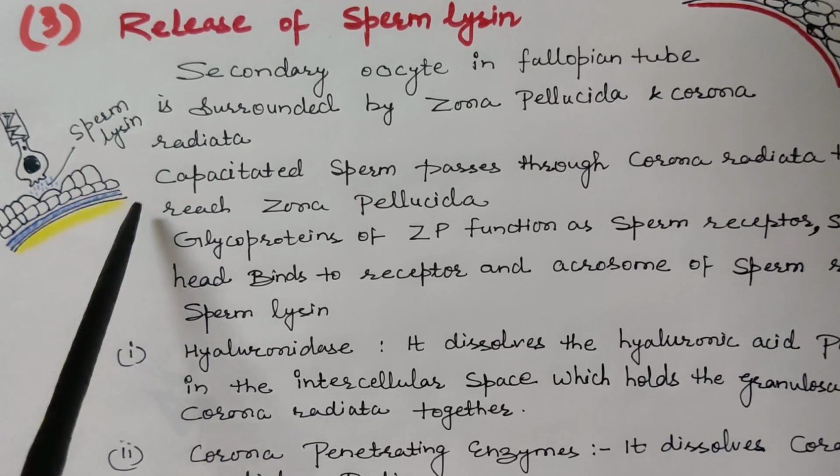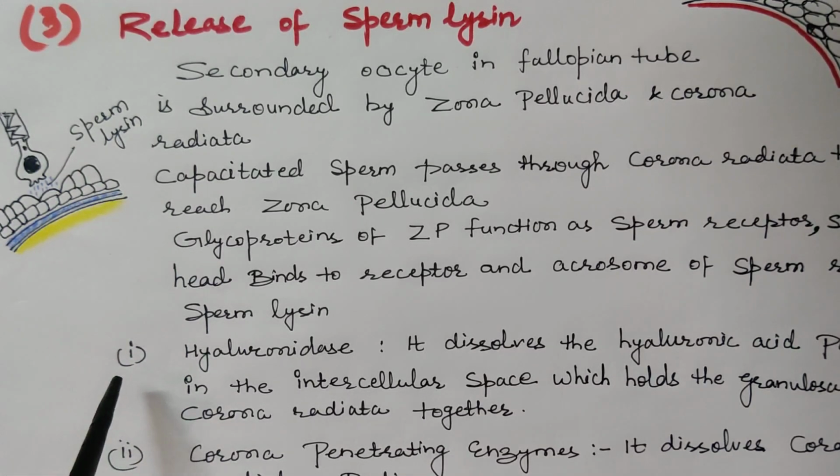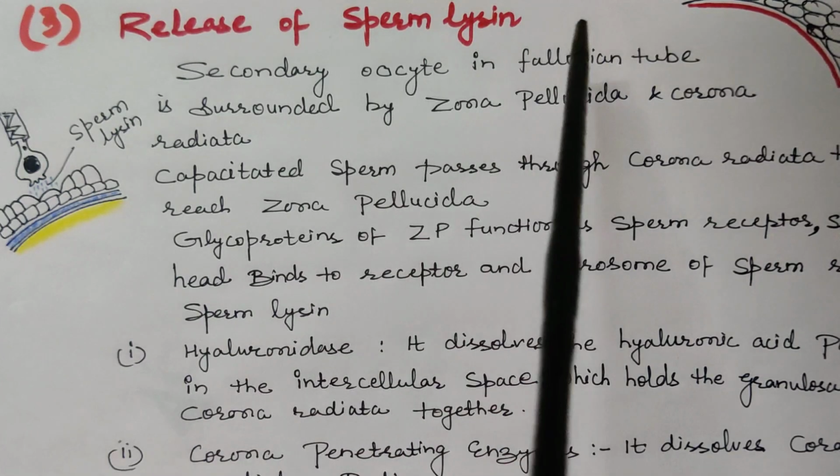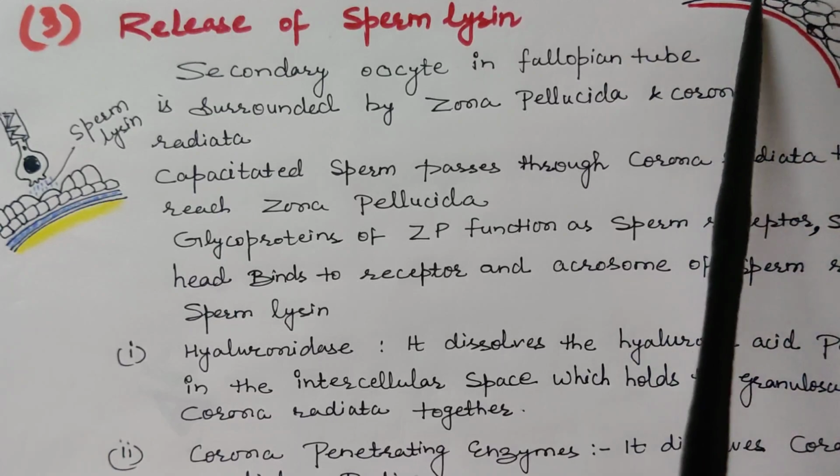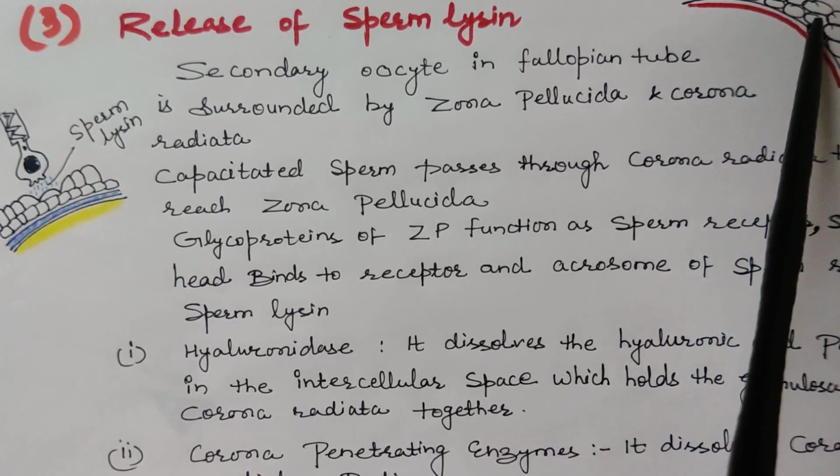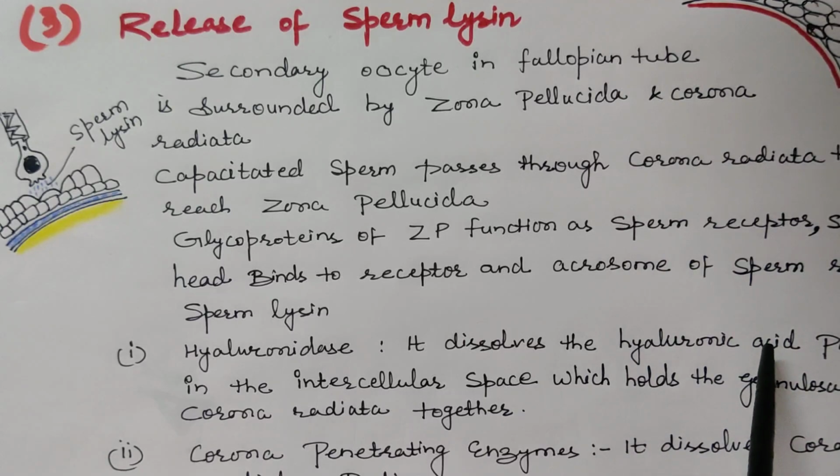Now about sperm lysines. Number one is hyaluronidase. It is the enzyme present in the acrosome part of the sperm. What is its function? It dissolves the hyaluronic acid polymers in the intercellular space which hold the granulosa cells of the corona radiata together. The outermost layer of the ovum, the corona radiata, has all its cells held together by hyaluronic acid polymers. So hyaluronic acid is dissolved by this enzyme hyaluronidase.